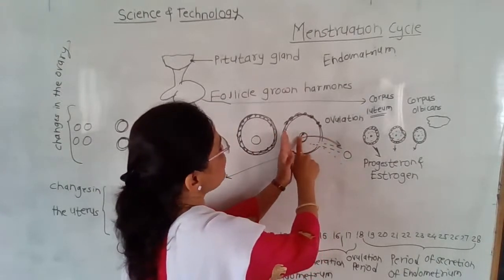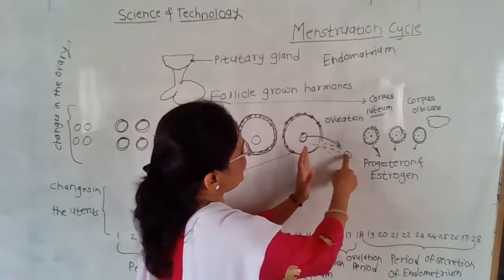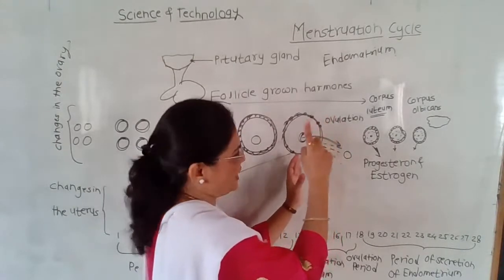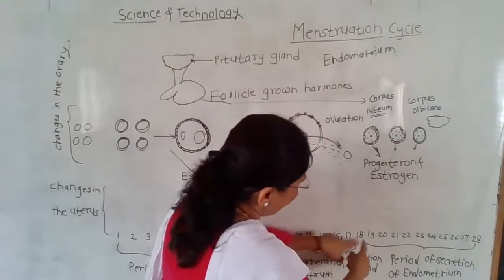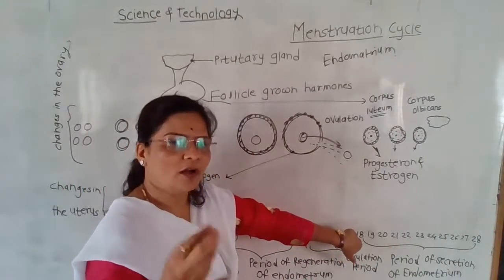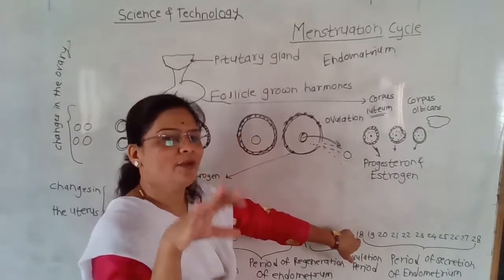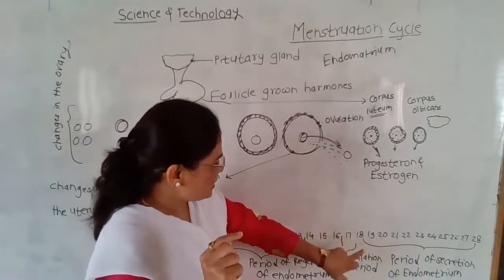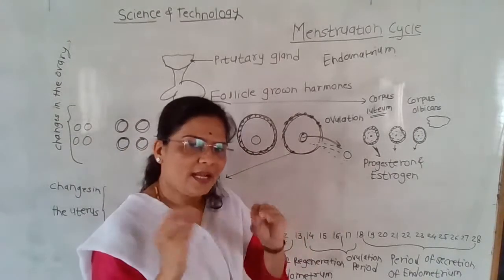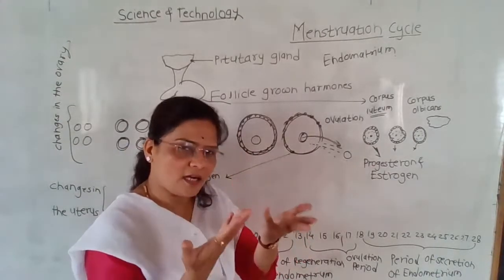In ovulation, there is a burst, and by the process of oogenesis one ovum is ready. That is why whenever there is a union, copulation or intercourse between male and female, and there is fertilization, then pregnancy may occur.